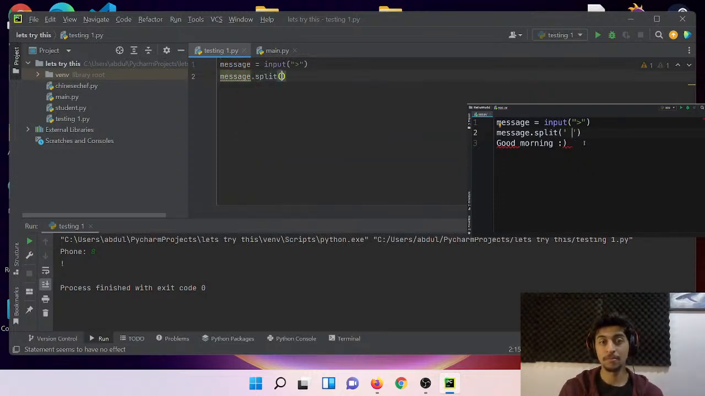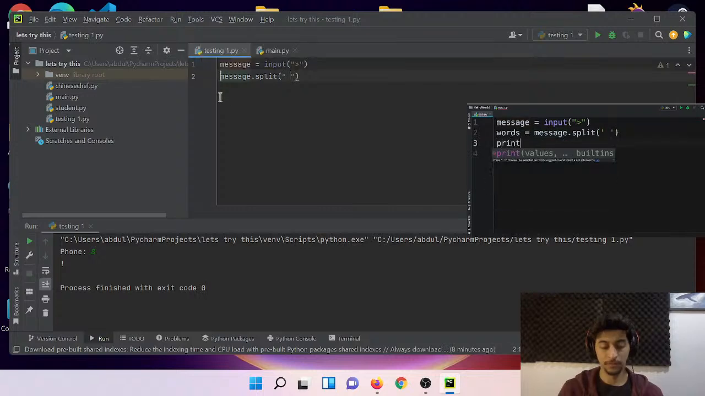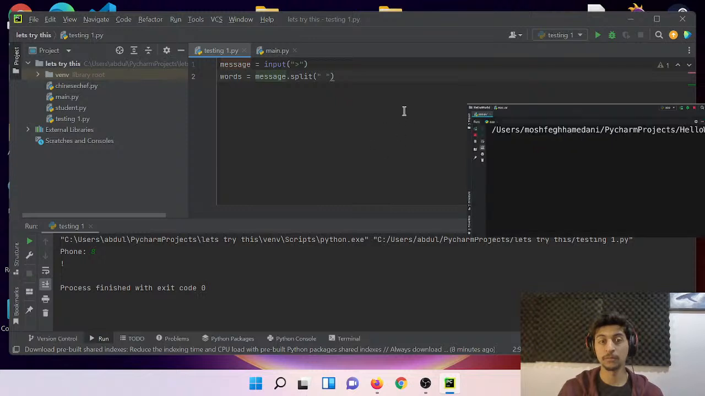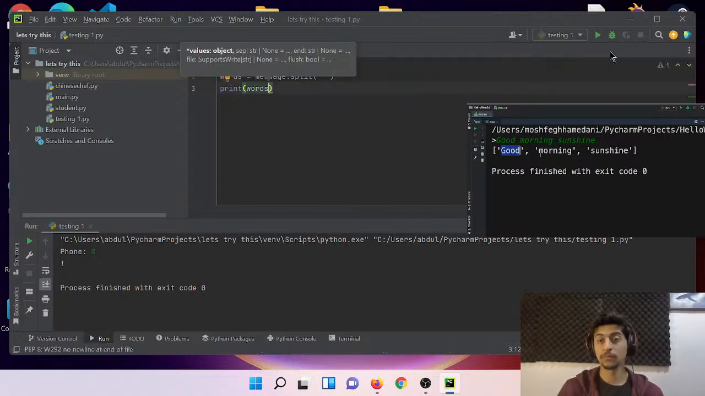What this method does is basically it goes through the string, and anywhere it finds this character, in this case a space, it uses that as a boundary to separate this string into multiple words. And then it will return a list. Let me show you. So let's store that here, words, and then print it on the terminal. Let's go ahead and run our program. So if we type good morning sunshine, enter, we get a list with 3 items.